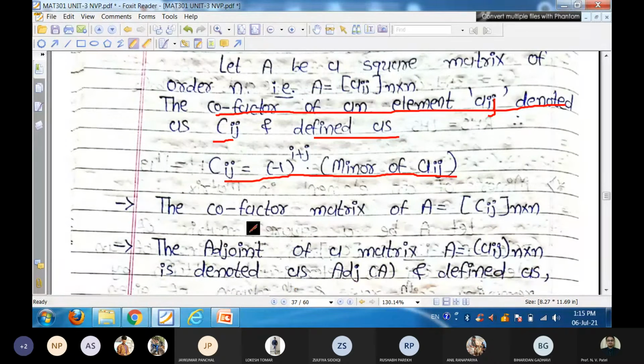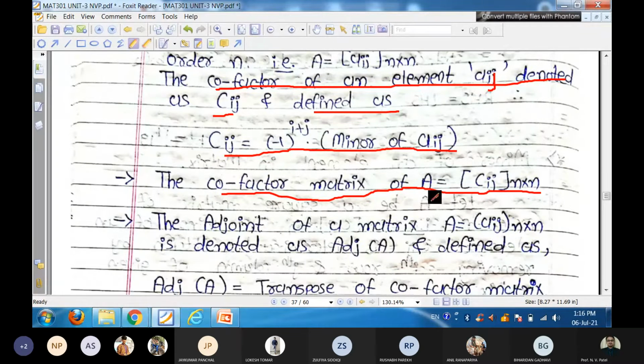And that cofactor matrix is written as Cij. Cofactor matrix के every element का cofactor find करेंगे, तो Cij होगा, and then from this cofactor matrix we can find out our adjoint of a matrix.